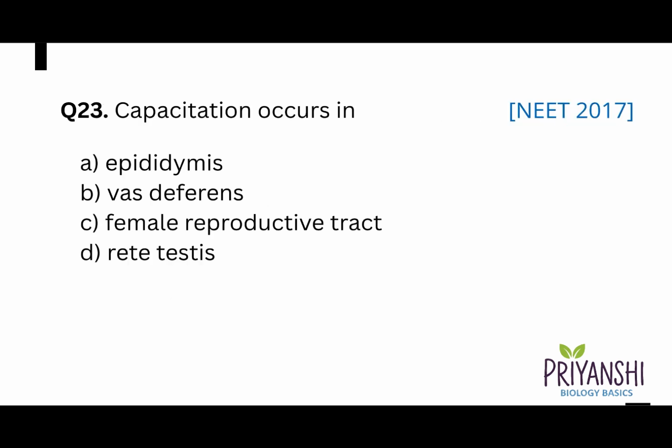Question 23. Capacitation occurs in. Capacitation is a physiological process where sperm undergoes structural and biochemical changes in the female reproductive system so as to become capable of fertilizing an egg in the females. So this capacitation occurs in A. Epididymis, B. Vas deferens, C. Female reproductive tract, or D. Retitestes. And the correct answer is option C. Female reproductive tract.